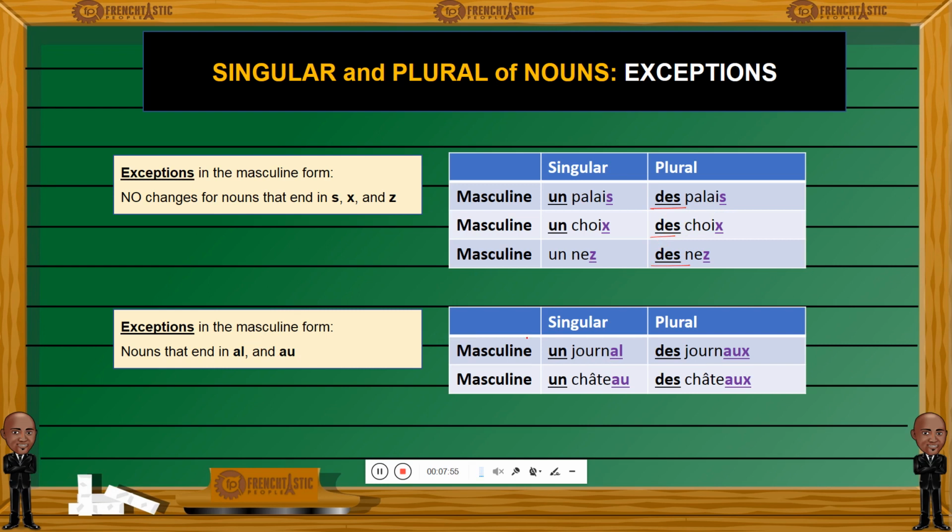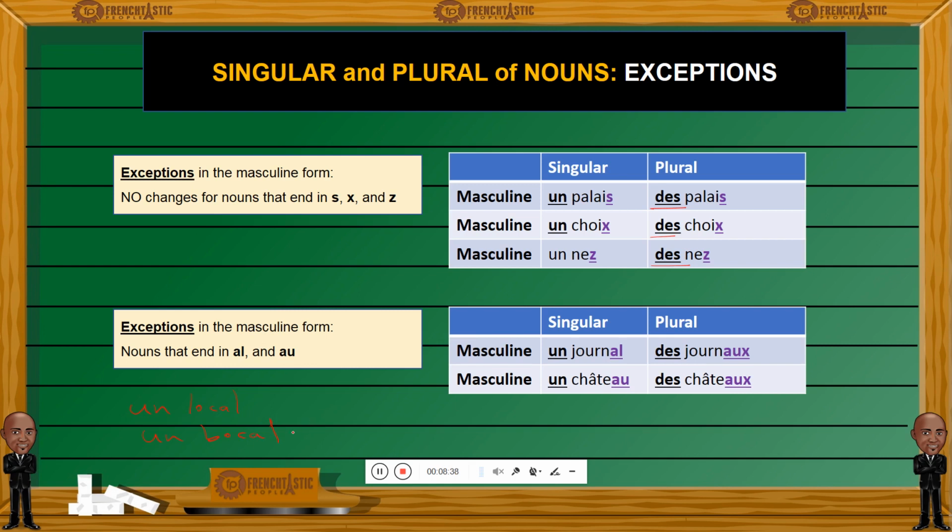Now, there are some other exceptions as well, just a couple. Words ending in al, like un journal. Journal becomes A-U-X, des journaux. Un journal, des journaux. Let me think of another one. Un bocal, or un local. Go ahead and look these up in a dictionary if you need. Un bocal, for example, in a laboratory you can use un bocal, like a test tube or something like that.